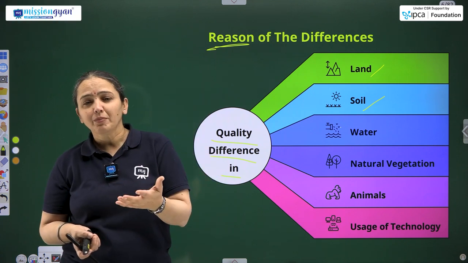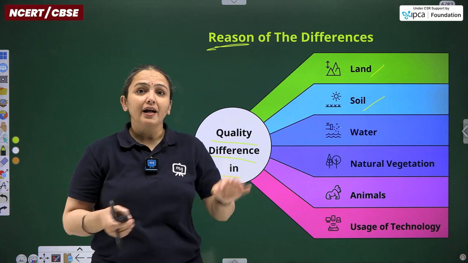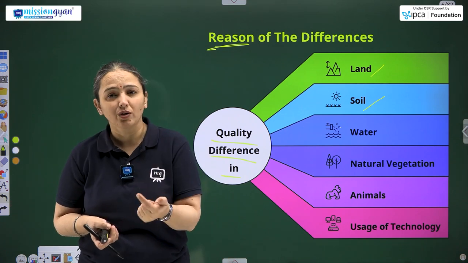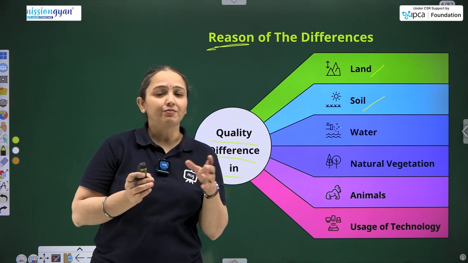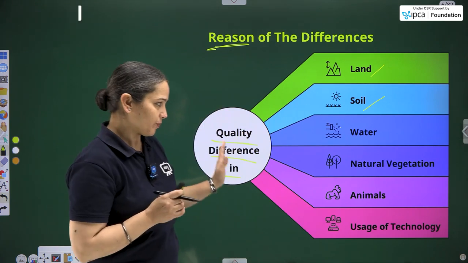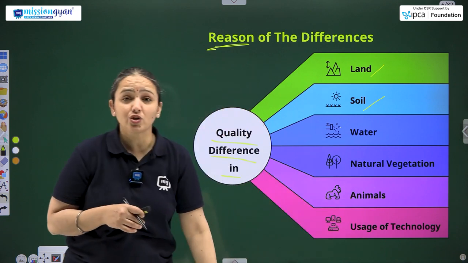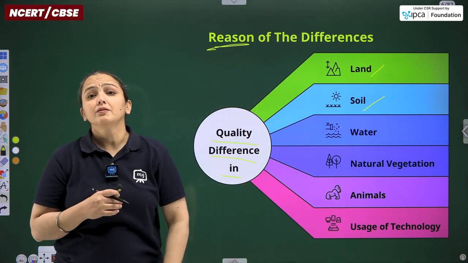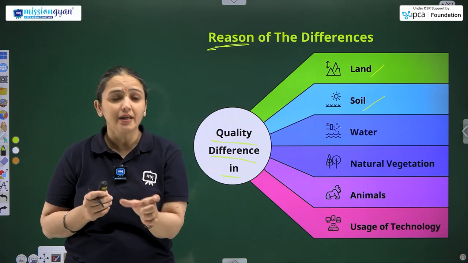Rest of the 99%, and out of that 99, 97.3 can't be consumed because it is salty water, saline water. The remaining part is either found underground or in the glaciers. Coming ahead with the natural vegetation. So all these are the points considered in the concern of quality.